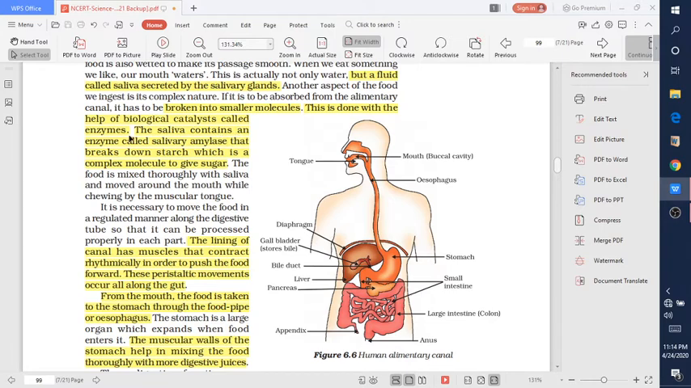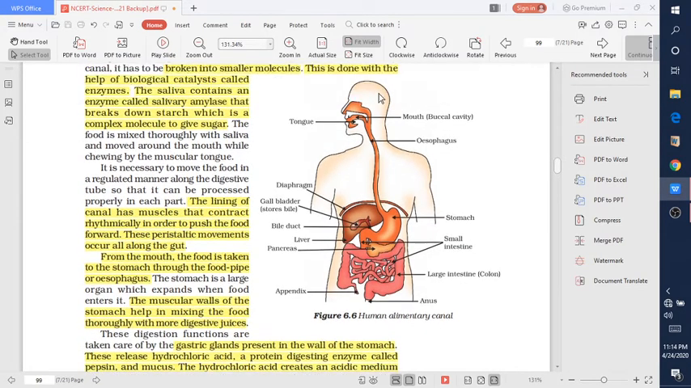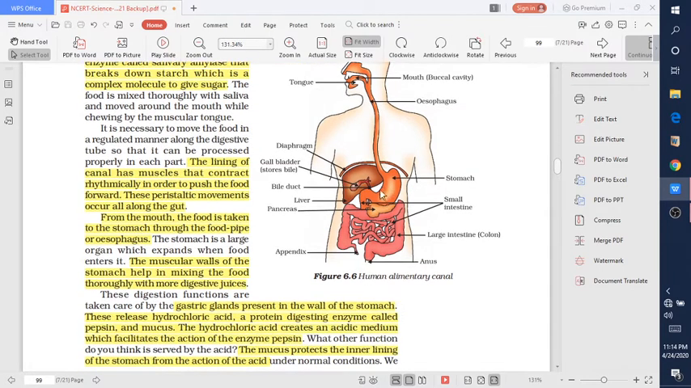The saliva contains an enzyme known as salivary amylase that breaks down starch, which is a complex molecule, to give a simple sugar, which is a simpler molecule. So this is the human alimentary canal. This is the mouth, also known as the buccal cavity, and the tongue helps in the movement of food. The esophagus helps in passing the food from the mouth to the stomach with the help of peristaltic movement.